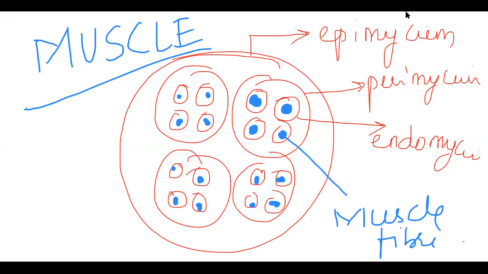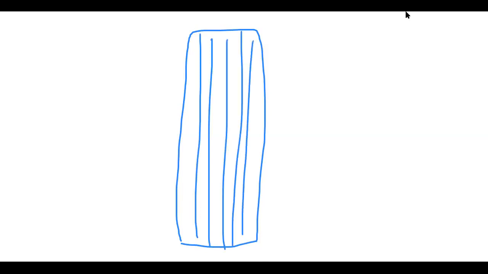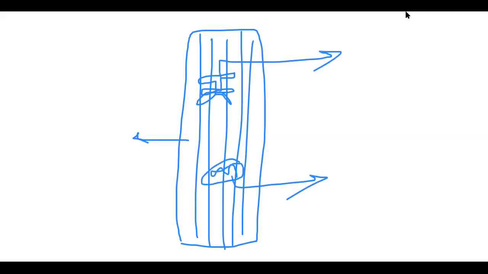If you see a muscle fiber in a microscope, it will be seen like this, as we discussed earlier. A muscle fiber contains many myofibrils, as I showed you earlier. The cytoplasm here is called sarcoplasm. The endoplasmic reticulum here is called sarcoplasmic reticulum. Mitochondria is called sarcosome. So the language is different in the case of muscle; the membrane we say sarcolemma.